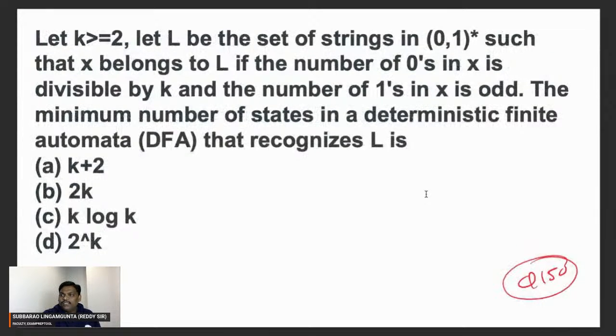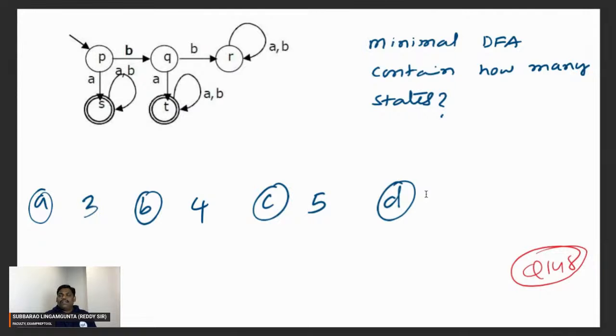I think this also we have done. Let's go to the next. Try what is the answer for this. Let's see how many people will give an answer. The minimal DFA contains how many states?